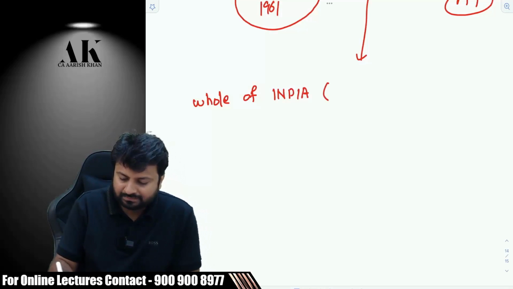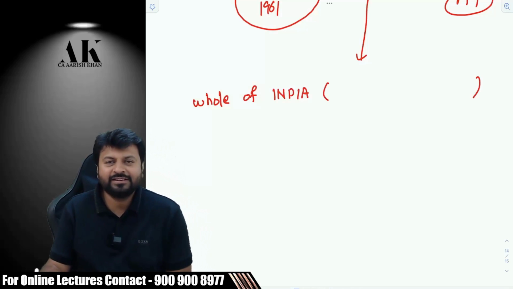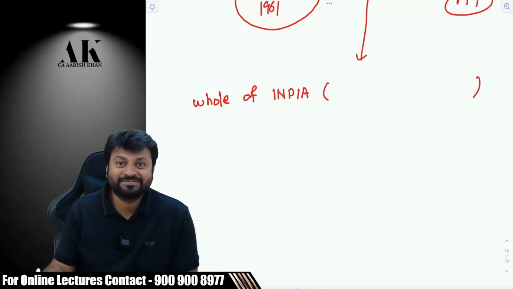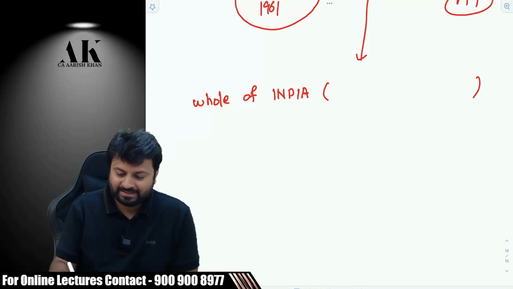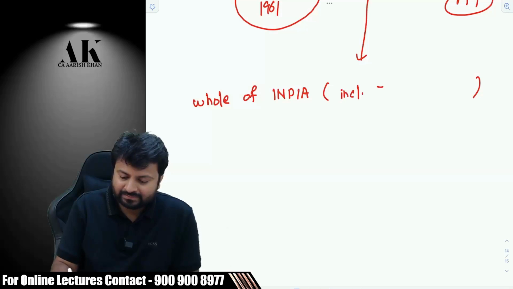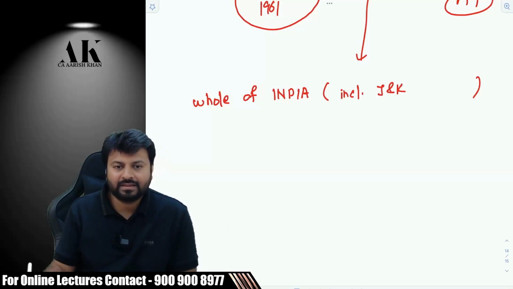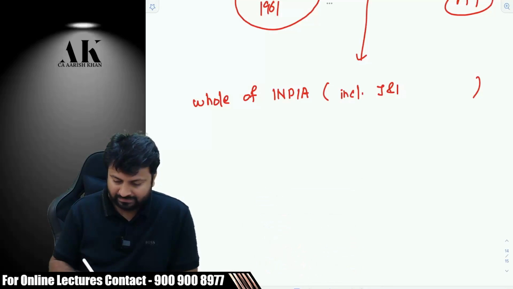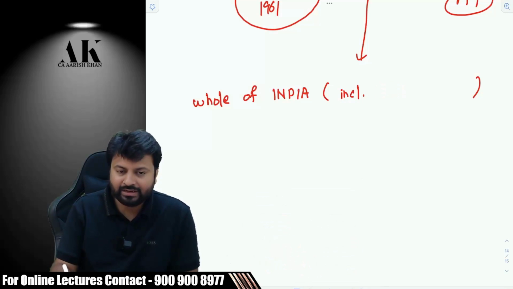What about J&K? Including J&K? Okay, I'll tell you this now. Yeah, you are audible, beta.